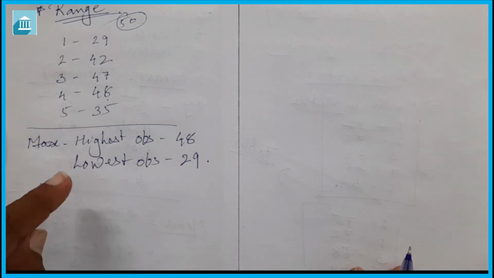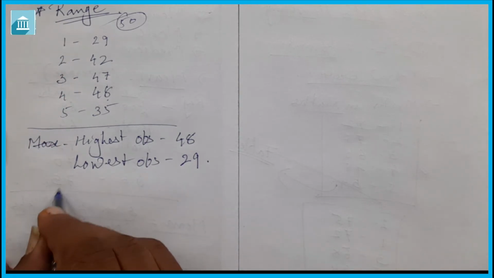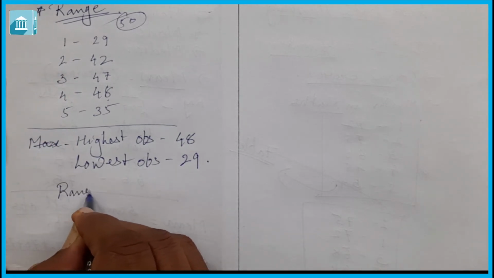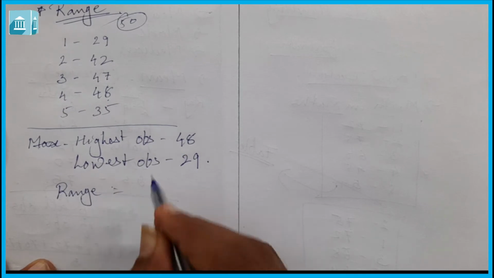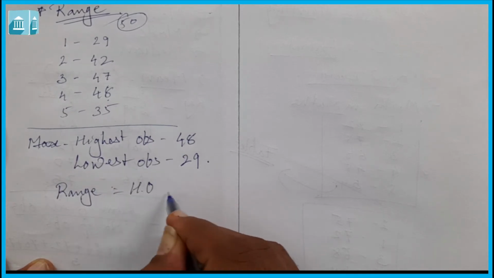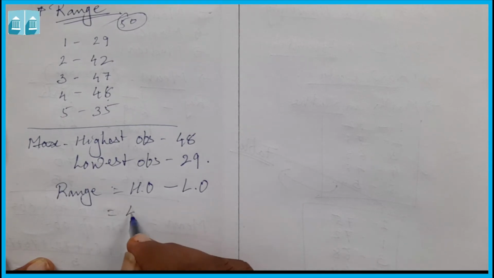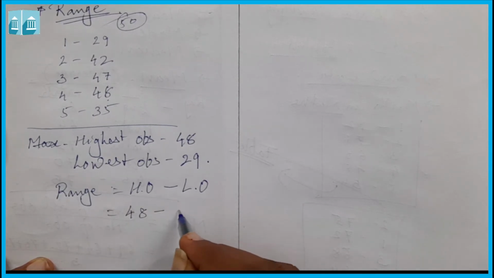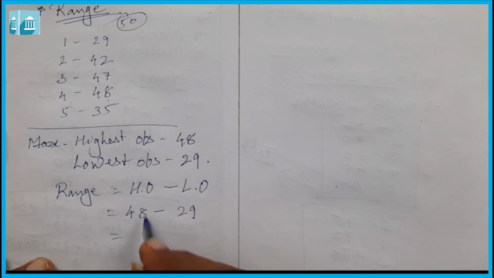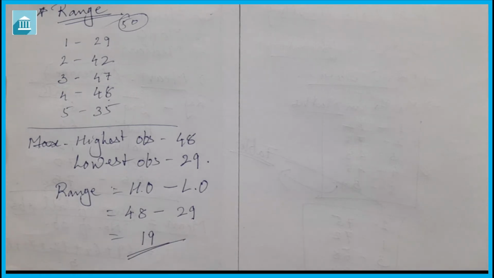So we can say that range is equal to highest observation minus lowest observation, which is equal to 48 minus 29, which is 19. So 19 is our range.